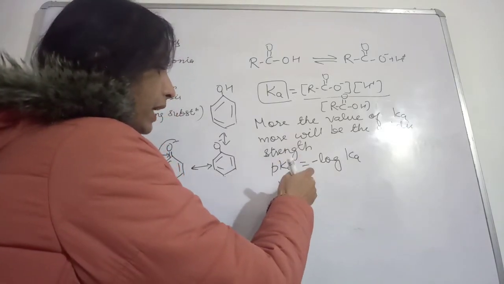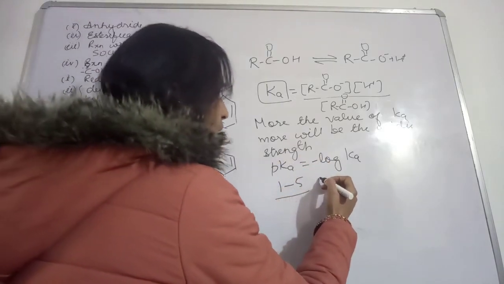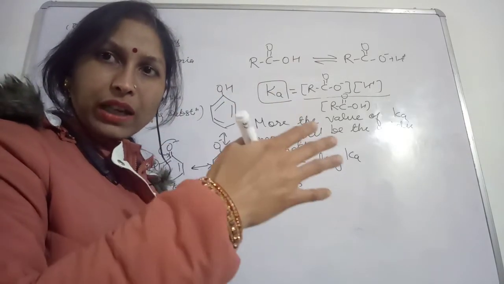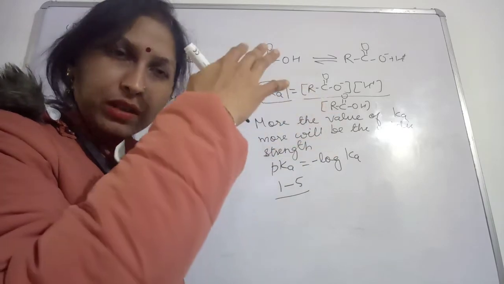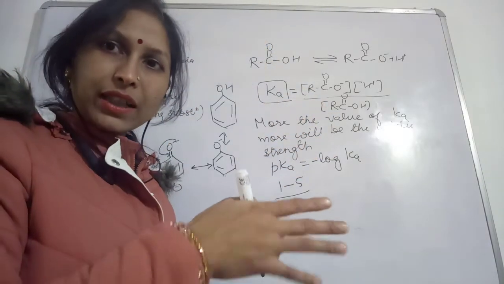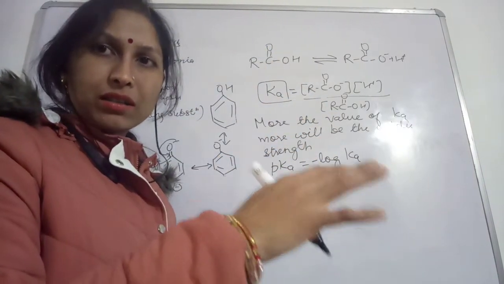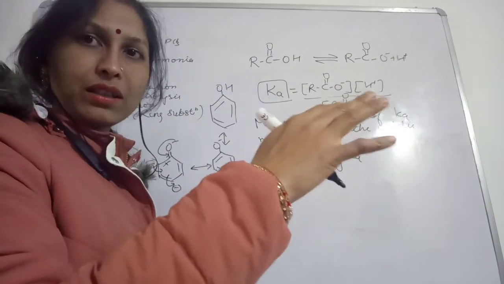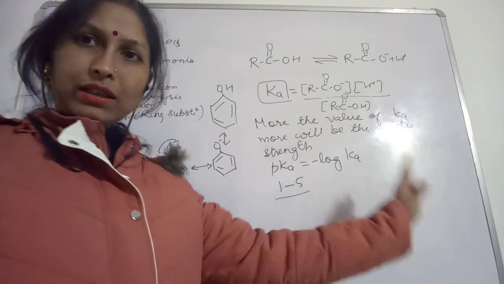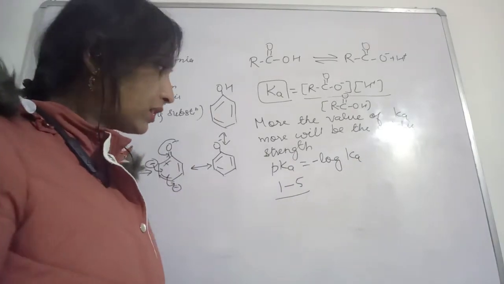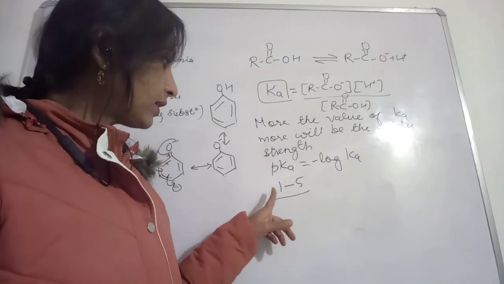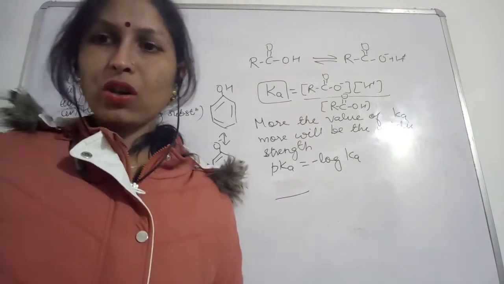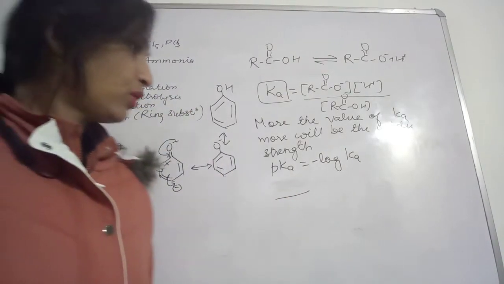And a pKa value of 5 to 10 will be for weaker acids, and for extremely weak acids it will be more than 10. In this way you can remember that very strong acids will have a pKa value of 0 to 1.